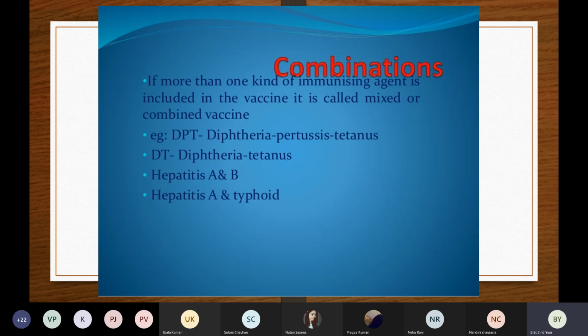The storage of this vaccine is 2 to 8 degrees Celsius. I've already said the efficacy is 70.42%, and we can give it in 2 doses, with a gap between the 2 doses of 2.5 to 3 months.